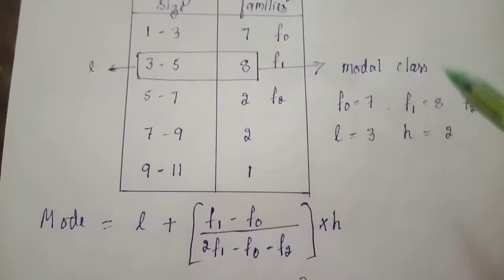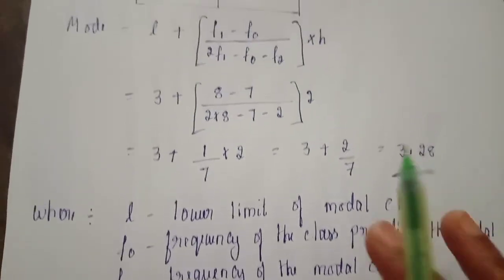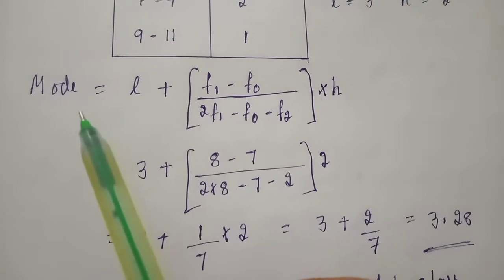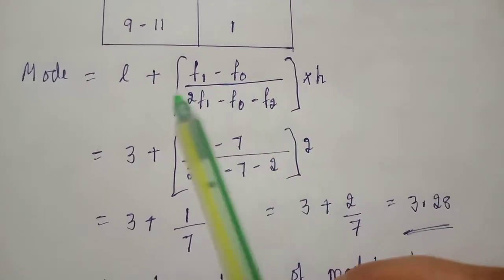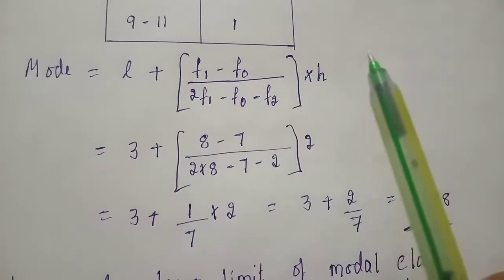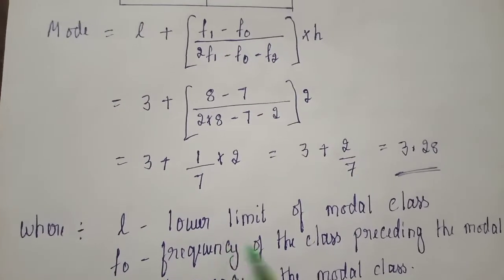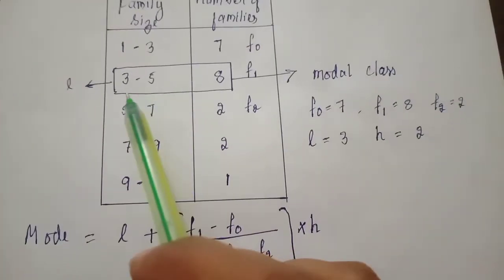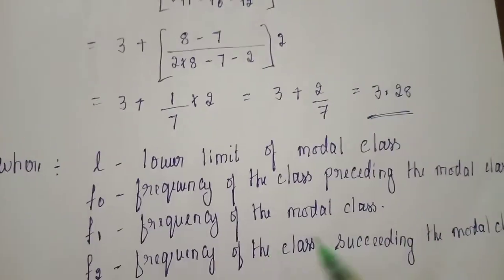So now let me explain what this formula is that you have to remember for mode. What is the formula to find mode? Mode equals L plus (F1 minus F0) divided by (2F1 minus F0 minus F2), into H. Here L is the lower limit of the modal class. So this is the modal class. L is the lower limit of the modal class.